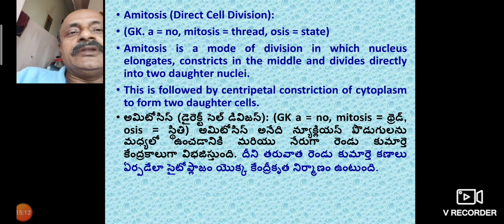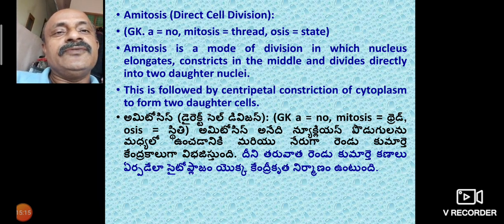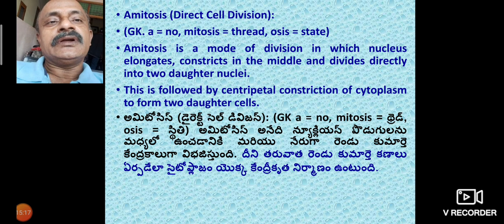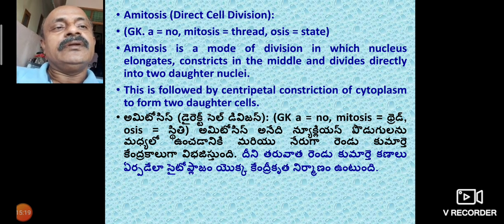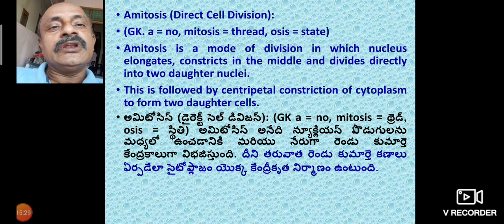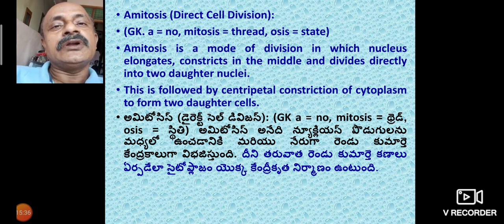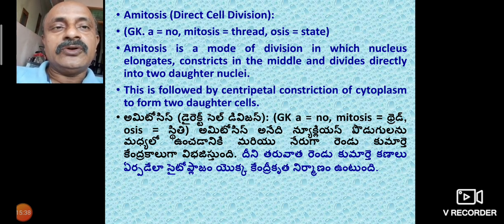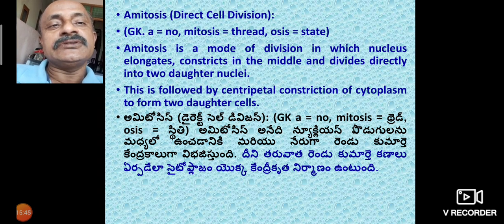Amitosis is a mode of division in which the nucleus elongates, constricts in the middle and divides directly into two daughter nuclei. It is followed by centripetal constriction of the cytoplasm to form two daughter cells.